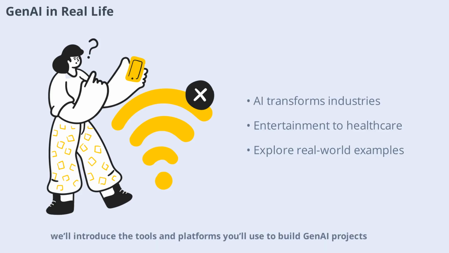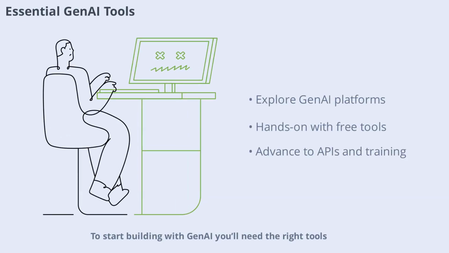Next, we'll introduce the tools and platforms you'll use to build GenAI projects. To start building with GenAI, you'll need the right tools. Popular platforms include OpenAI's GPT, Google's TensorFlow, and Hugging Face for text and image generation. Many offer user-friendly interfaces and tutorials for beginners. Experiment with free versions to get hands-on experience. As you advance, explore APIs and custom model training. Familiarity with these tools will empower you to create innovative projects.